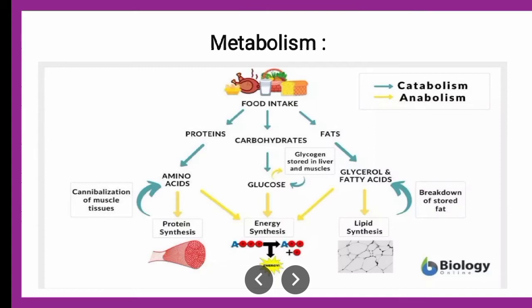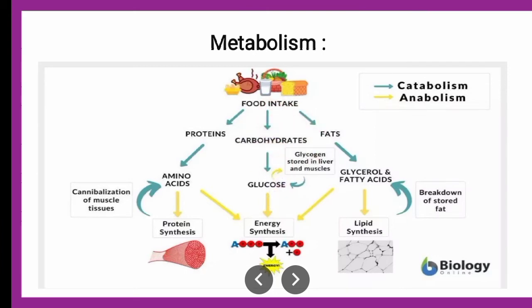Here you can see the proteins are divided into their simpler forms, that is amino acids. It is a catabolic reaction since proteins are broken down into simpler molecules, and when amino acids unite, they form proteins. This is an anabolic reaction, and these proteins can again be converted to amino acids through catabolic reactions.